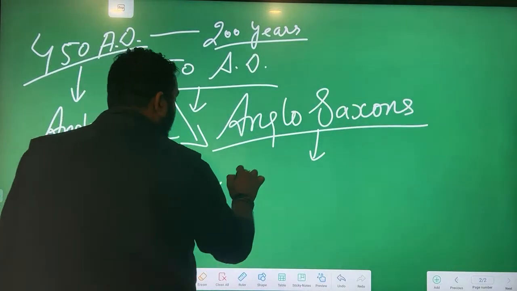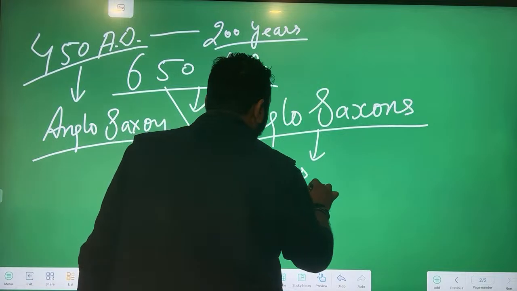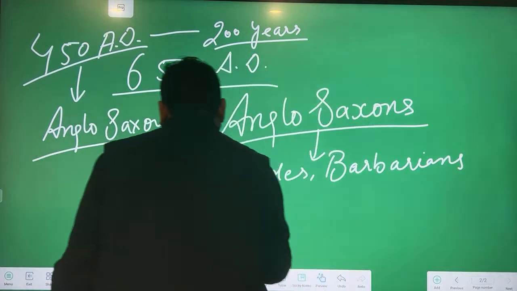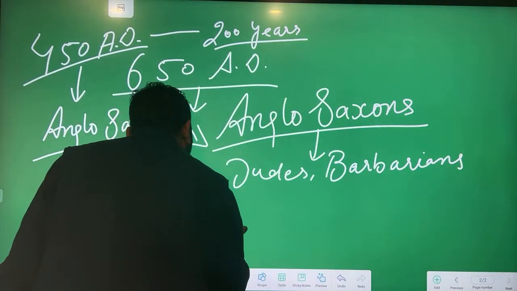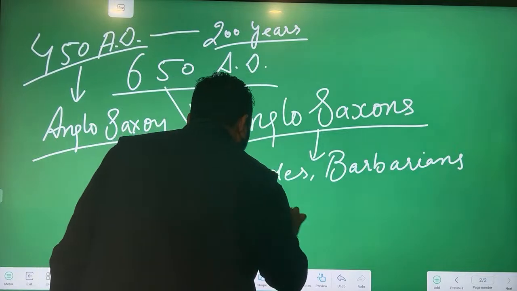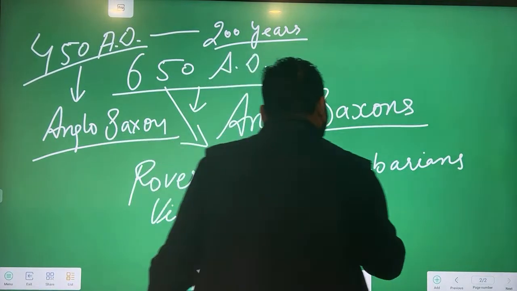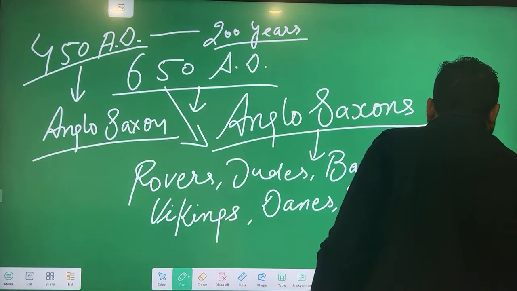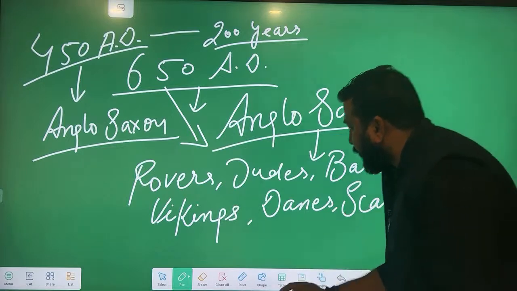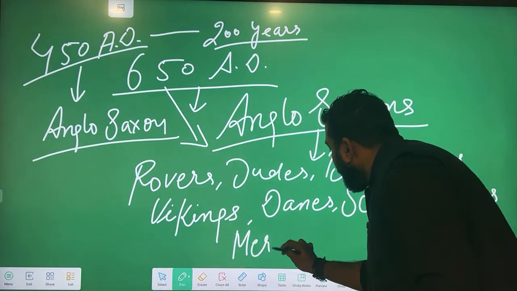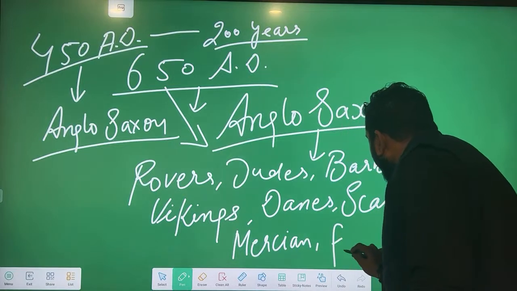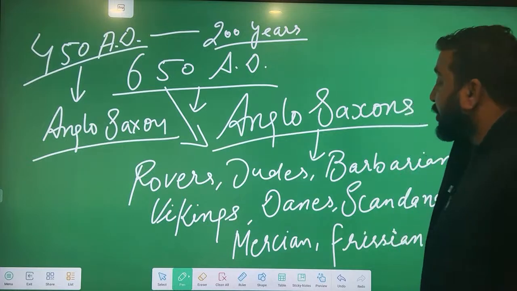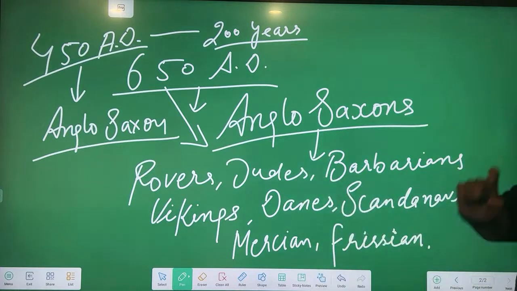Rovers, Jutes, barbarians, Vikings, Danes, Scandinavians, and etc. Mercian, Mercian. Please remember the names of the tribes. The tribe name has been asked. Frisian, a question has already come; on Mercian there is a question; on Jutes there is a question.